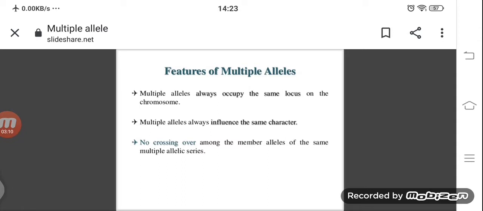The next one, no crossover among the member alleles of the same multiple allelic series. No crossover means, for example, one gene is showing height. For example, a height of 6 feet of the human body. There is no chance of crossing the 6 feet height with the alleles, and no chance of the height decreasing either. The alleles also don't cross. The type of character and feature the gene shows is compulsory for the alleles also.